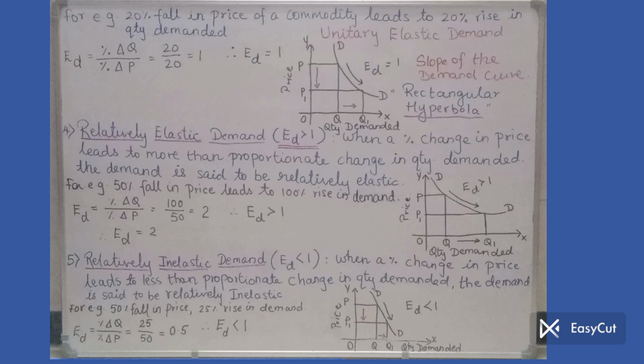It is more responsive demand and hence ED is greater than 1, where the slope of the demand curve is curvature, that is convex, ED greater than 1. Then point number 5, relatively inelastic demand, in which it is less than 1 because there is lesser response from the demand side. In this case, we get a comparatively steeper demand curve sloping downward, of course, ED less than 1.